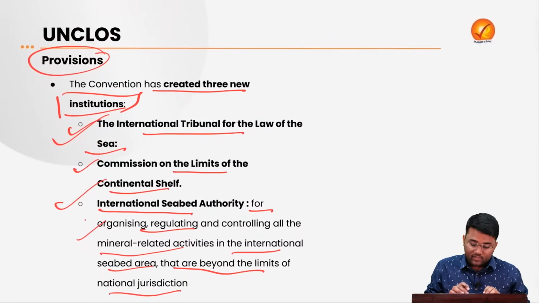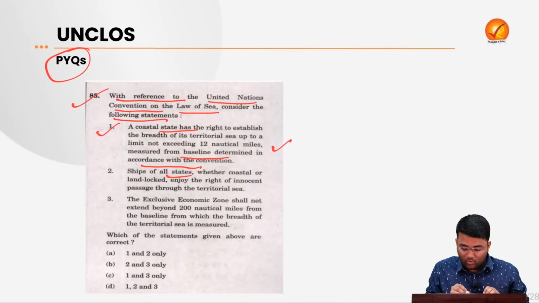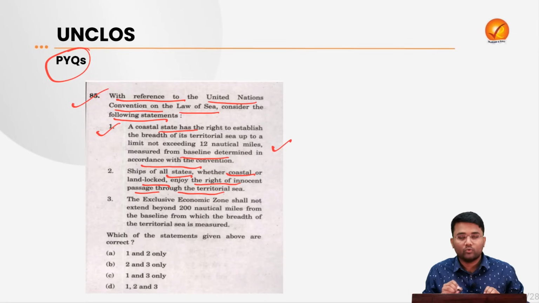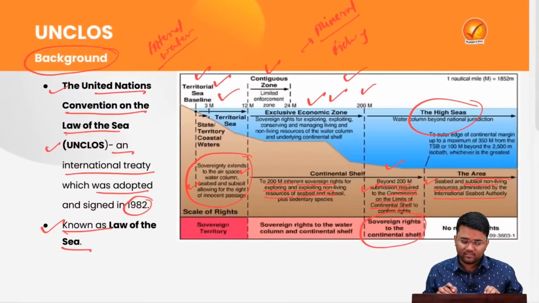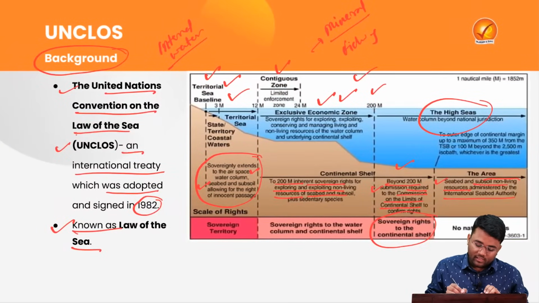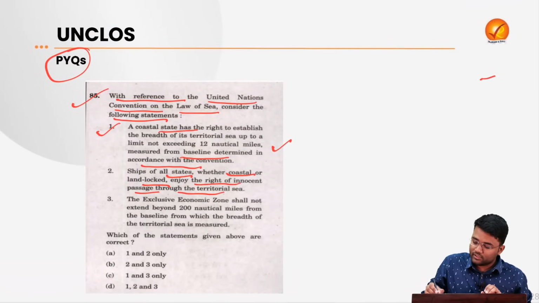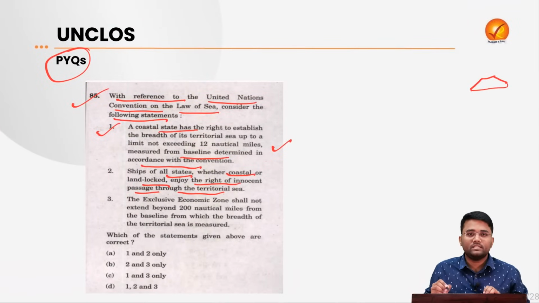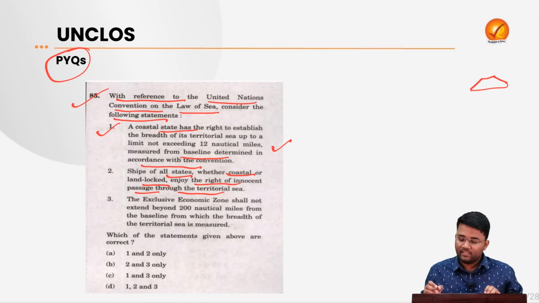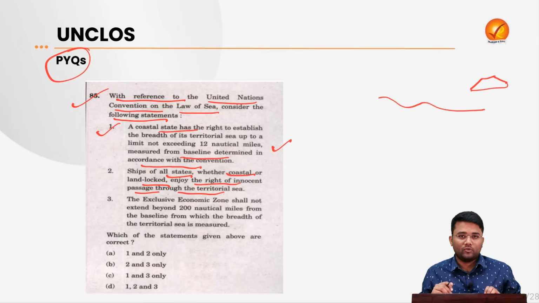Then the second statement: the ships from all states, whether coastal or landlocked, enjoy the right of innocent passage throughout the territorial sea. Here there will be a right of innocent passage. For example, there is a ship which is coming from the Mediterranean Sea and going towards the Strait of Malacca. So when it passes through India's territorial waters, it will have a right of safe passage through the territorial waters of India.